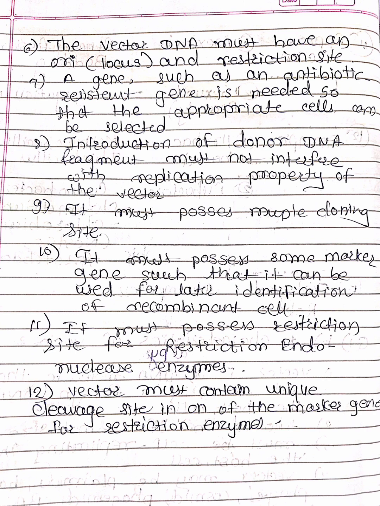It must possess multiple cloning site. It must possess some marker gene such that it can be used for later identification of recombinant cell. It must possess restriction site for restriction endonuclease enzymes. Vector must contain unique cleavage site in one of the marker genes for restriction enzymes.